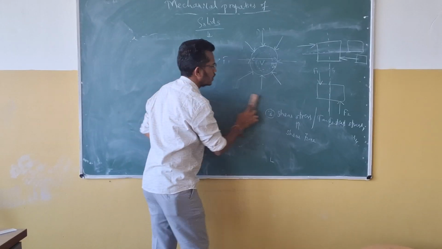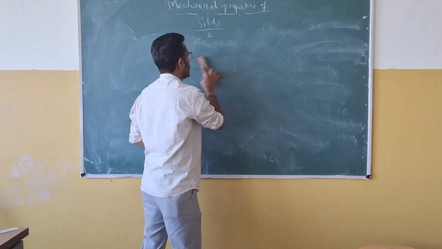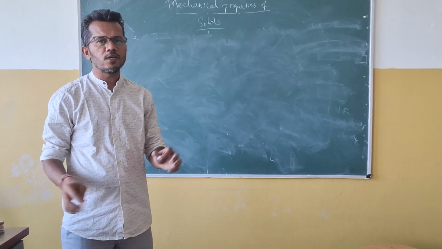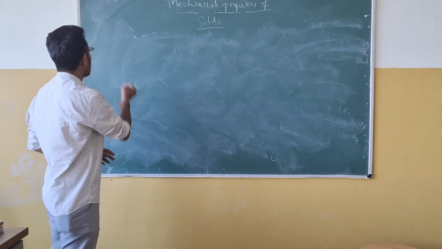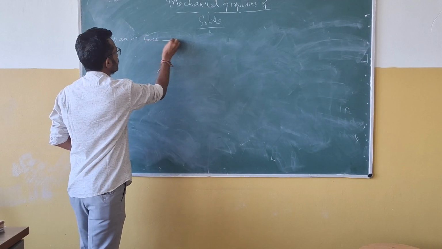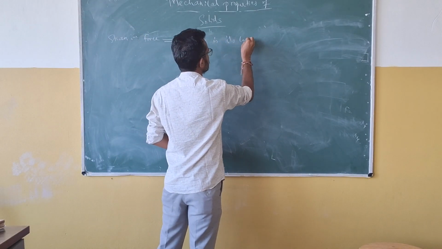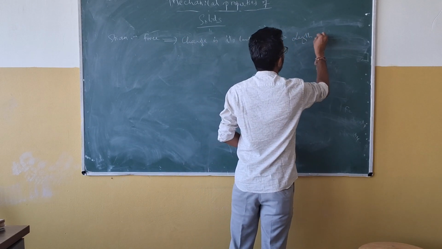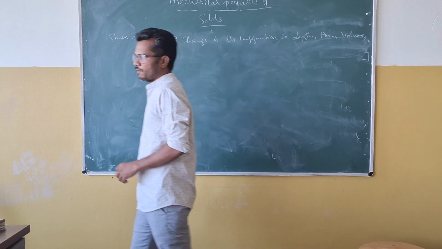So I hope I have cleared the types of stresses. So normal stress, that normal stress is divided into two parts. One is tensile as well as compressive, and the next one is hydraulic stress, and the third one is shear stress as well as tangential stress. The next is the strain. So force is applied on the object, then there is a change in its configuration. The configuration might be in terms of length, area as well as volume.